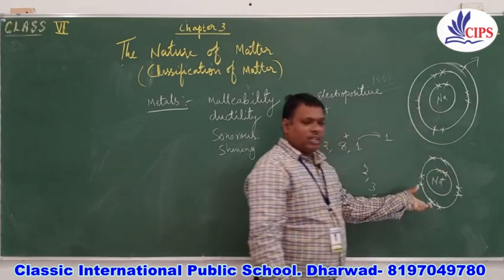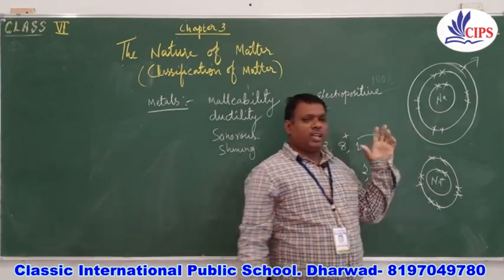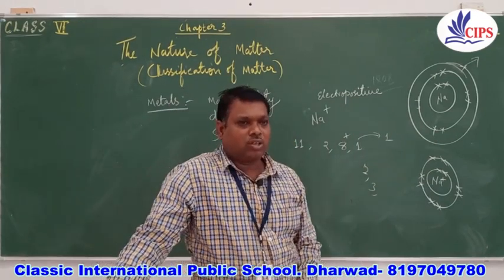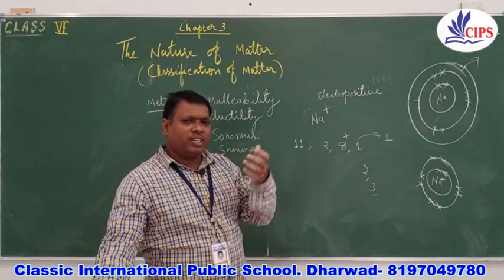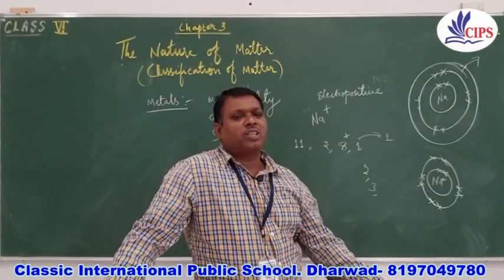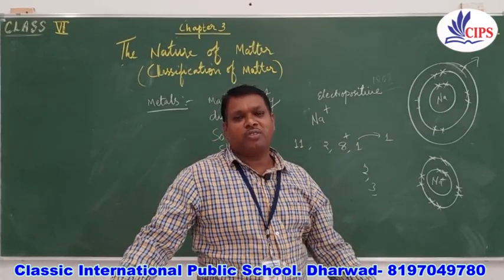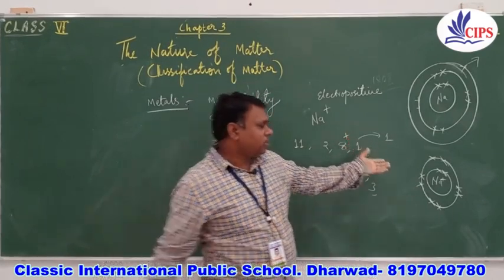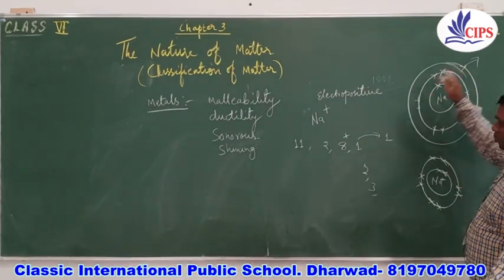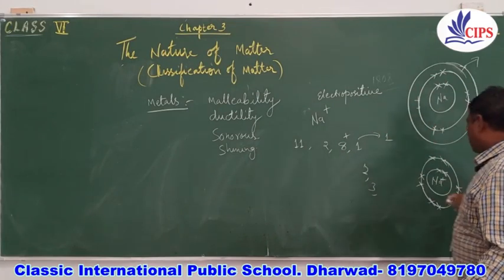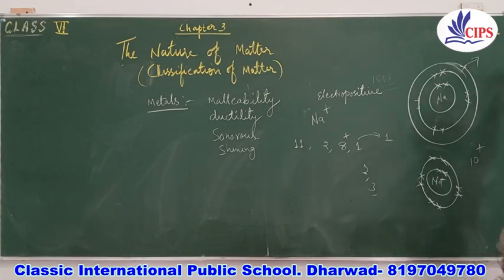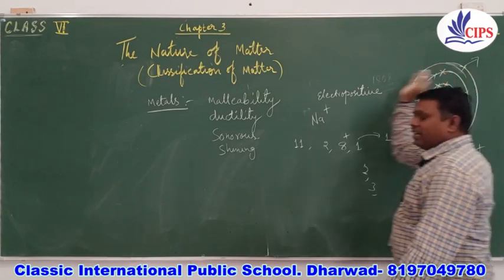Now 8, total 8. It means that when an element has 8 electrons in its orbit, it is stable. It does not react. Everybody, in spite of electrons, you can say human beings, everybody wants stability in their life. That's why even the metals want to get a stable state. When they give this, in place of 2, 8, 1, the number of electrons remains 10, plus 1 is given because it has donated 1 electron